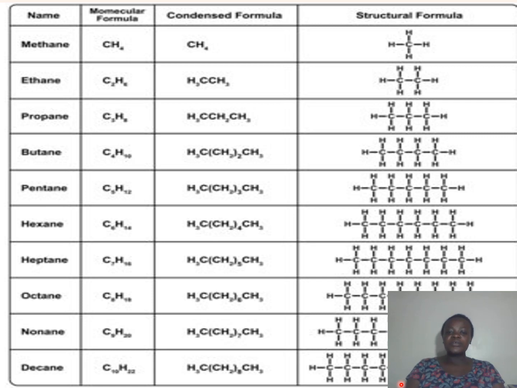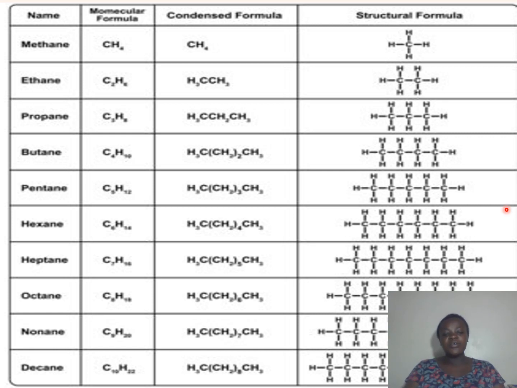We are going to see the difference between the molecular and structural formula in our next lesson. But up to that point, these are the first 10 alkanes according to the nomenclature or the naming method of these alkanes.